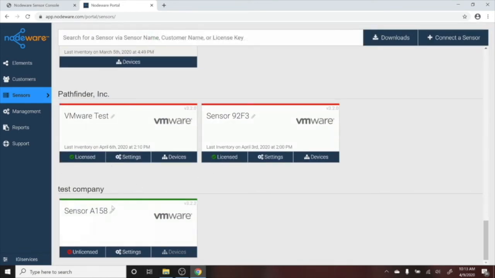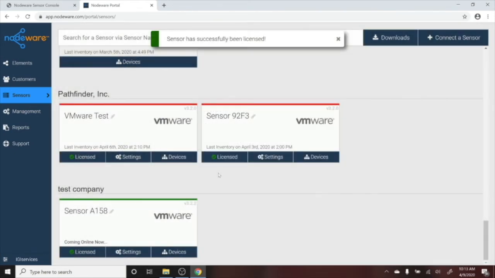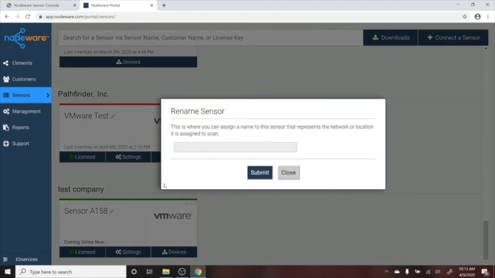The final step is to license the sensor, which links and validates the sensor with your Nodeware dashboard. Your sensor is now up and scanning, which you can visualize from the telltale green status bar atop the card representing the sensor. You can also assign a unique name to the sensor, making it more identifiable in your environment.